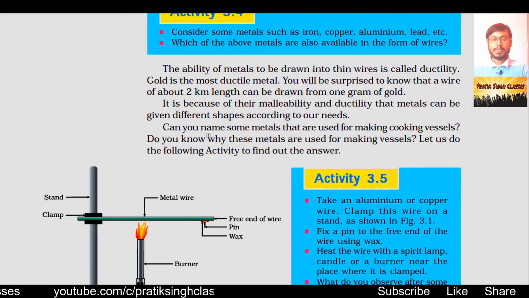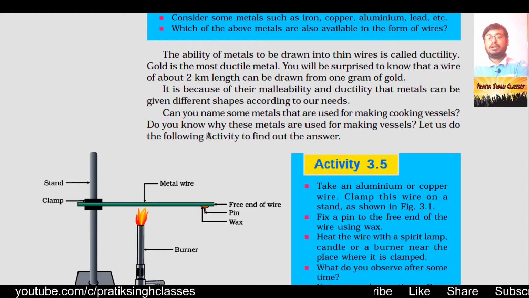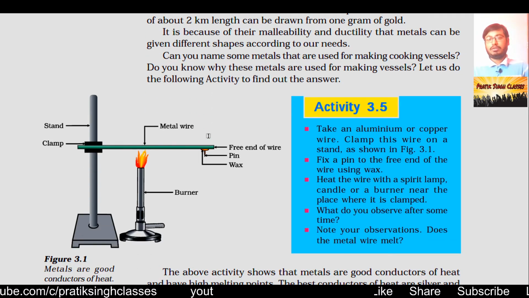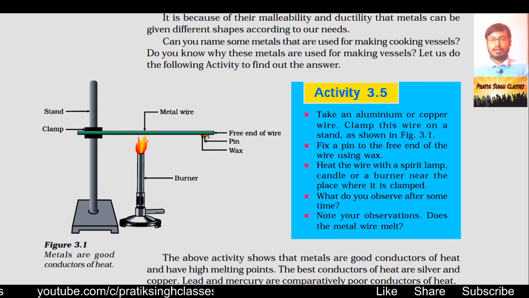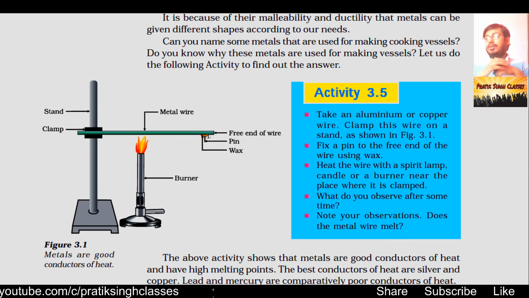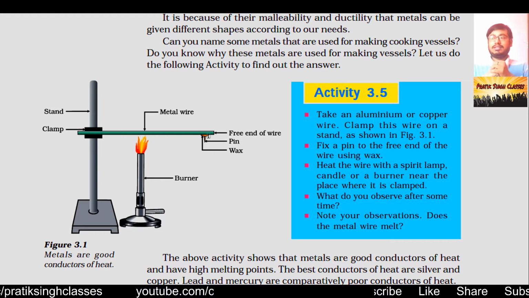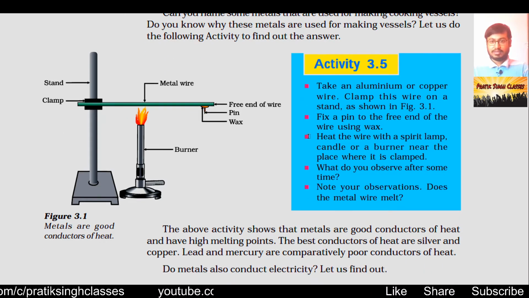Can you name some metals that are used for making cooking vessels? Yes, we use copper, we use steel, but that is not a metal, that is an alloy of iron. Then we use brass, but that is also not a metal, that is an alloy. So while making a vessel, what are the properties needed by us? The first thing is it should be hard. Then it should exchange heat very fast. That means it should be a good conductor of heat. And there are some other properties also which we will see in further topics.